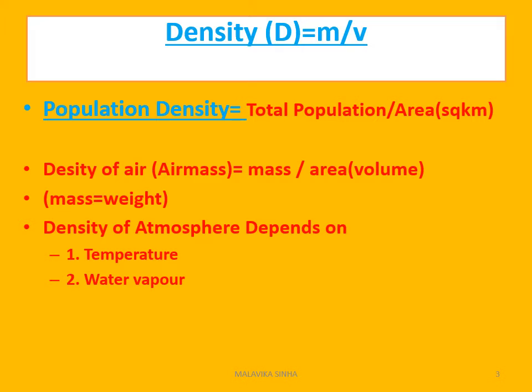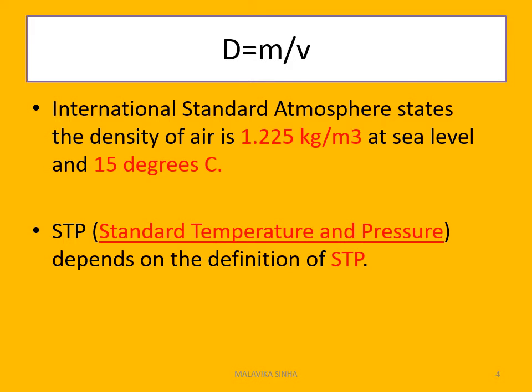Similarly, in the case of the atmosphere, the density of the air is expressed by the mass by the volume. Here mass is expressed in terms of weight, and area here is expressed in terms of volume. So density of air is nothing but mass divided by the volume. Normally, the density of the atmosphere is directly related to the received insolation, rather received electromagnetic radiation, and it is directly related to the temperature and water vapor. Density is equal to m by V.